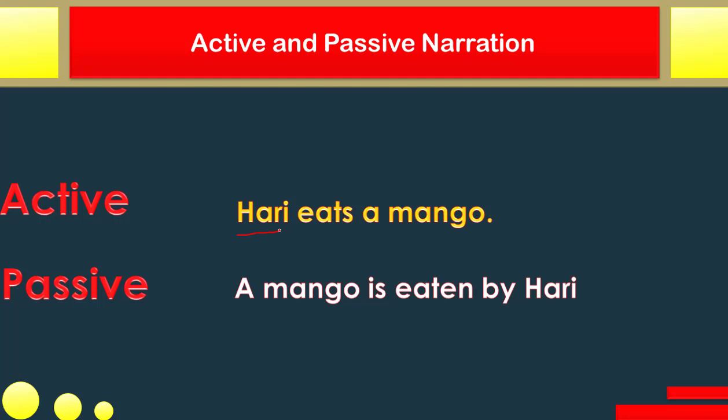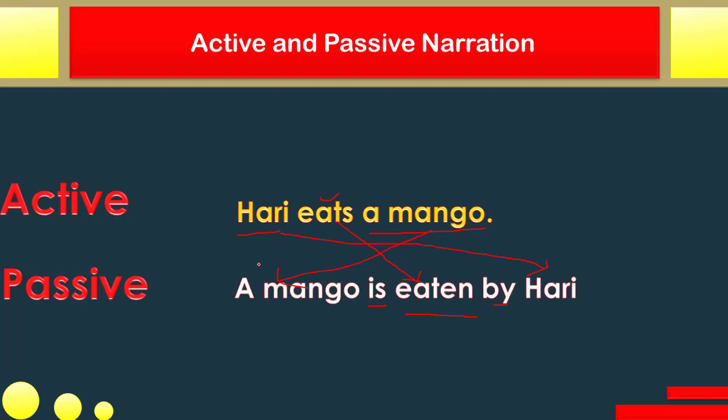Hari is the subject here, but when we change it to the passive voice, it has gone here as an object. And mango, which was the object in active voice, has become the subject here. And you could see that eat here is in the basic form, and here it has become a past participle, and something more has come here. So this is how we can change active voice into passive voice.